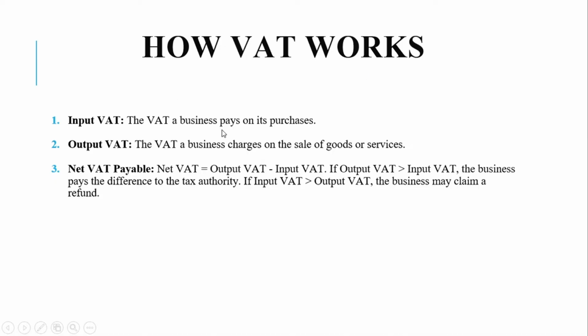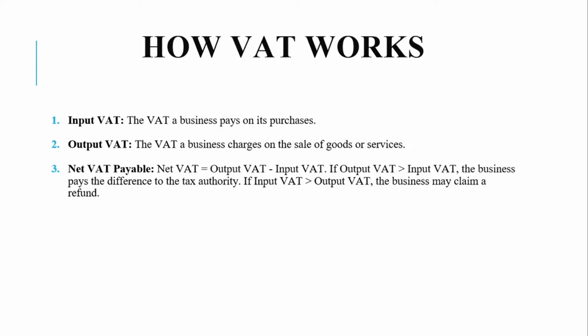Let's look at how VAT works. We have input VAT, output VAT, then net VAT payable. So input VAT, this is the VAT a business pays on its purchases. Then output VAT, it's the VAT a business charges on the sale of goods or services. So input VAT is the VAT a business pays when they're purchasing goods or services. For example, if a bakery buys flour for UGX 1M, including VAT of 180,000, so 180,000 is the input VAT.